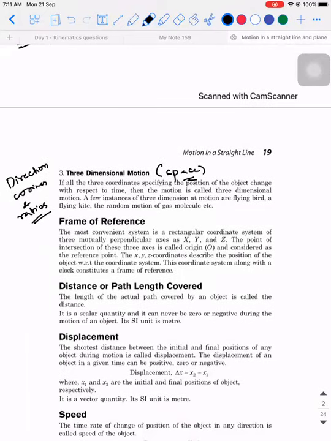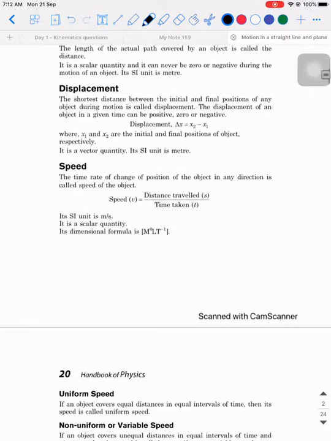So next is this frame of reference. What do you mean by frame of reference? Can someone tell me what a frame of reference is? The name is suggesting that the frame refers to some point. We are observing whatever action is happening. Happening to whom? To the object. From where? From a particular point. Generally, we call it the origin. It is not necessary that it has to be the origin always. So let me explain this point.